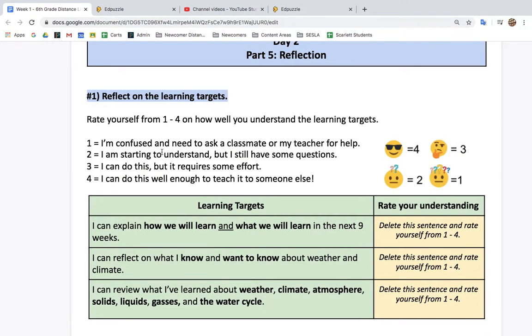A 1 is I'm confused and need to ask a classmate or my teacher for help. A 2 is I'm starting to understand, but I have some questions. A 3 is I can do this, but it takes some effort. And 4 is I can do this well enough to teach it to someone else.